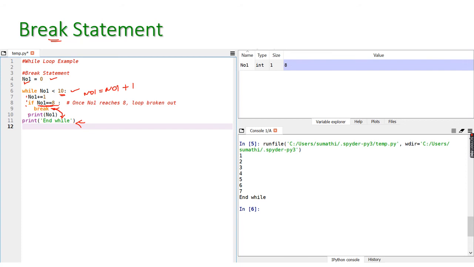So in this situation, what is the output? 1, 2, 3, 4, 5, 6, 7. After that, n1 value will become 8, isn't it? Once it reaches 8, it will come out of this loop, and see, end while will be printed here. End while is out of this while loop. So to break a particular loop, we can use this break statement.